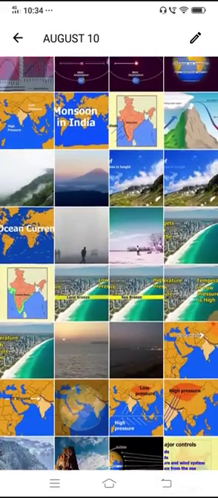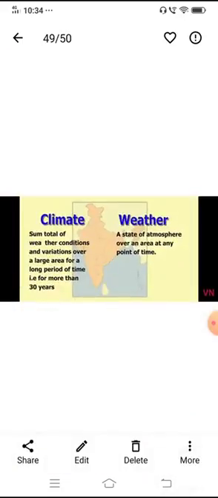So let's see what is climate and what is weather. Are there any similarities or differences? So observe here. What is climate and what is weather? Any similarities or differences among them?